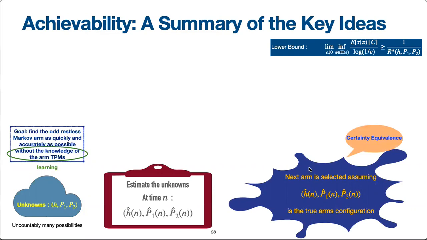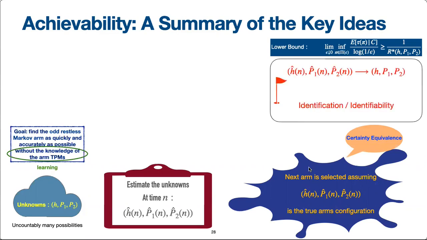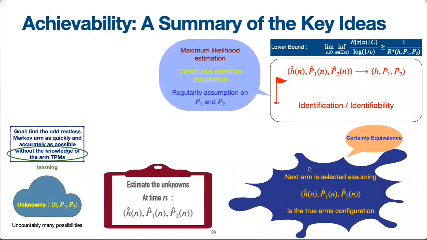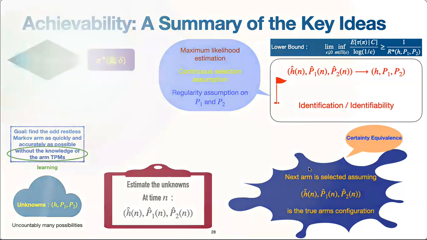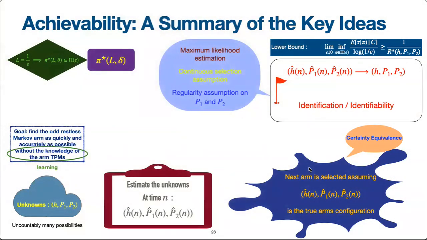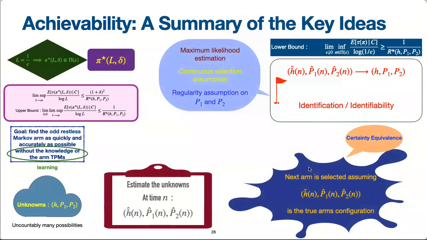In order to achieve the lower bound, it is very crucial that our estimates converge to their true values. We demonstrate that when the estimates are computed using the principle of maximum likelihood estimation, this convergence is possible under a continuous selection assumption and a regularity assumption on the TPMs. Putting all these ideas together, we devise a policy called pi star L delta and show that pi star satisfies the desired error probability and achieves an upper bound that matches with the lower bound under the earlier stated assumptions.